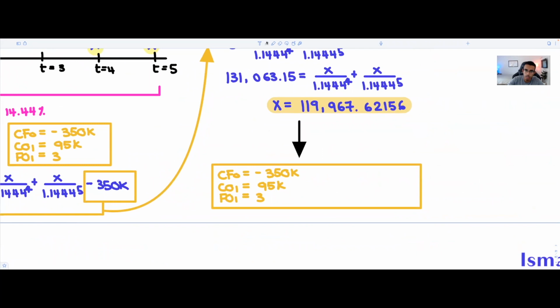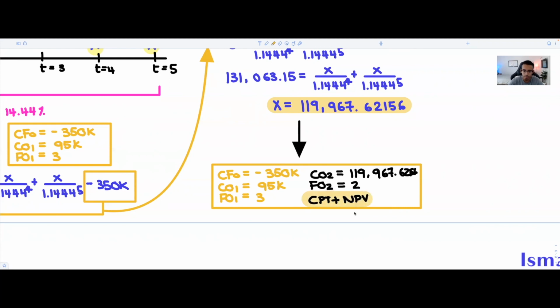is you're going to plug in, I guess we'll put in another color, CO2 as being equal to 119,967.62156. You're going to put FO2 as being equal to 2. And then it's simply compute plus NPV. All right, it's really as easy as that.